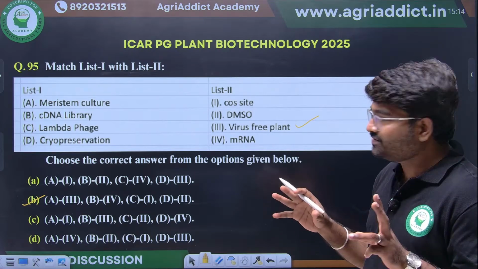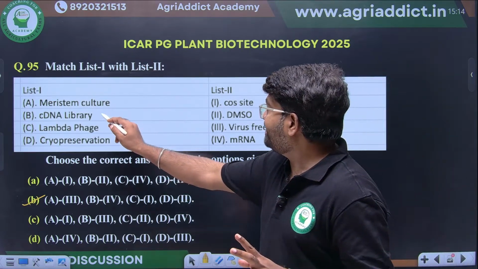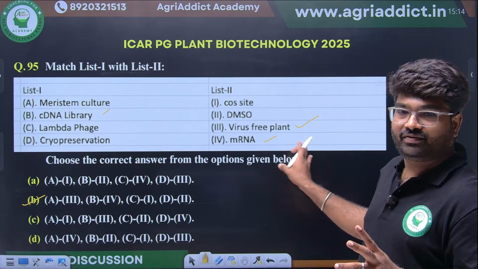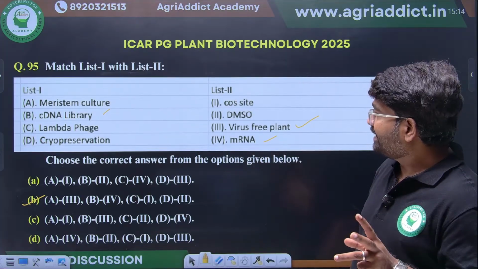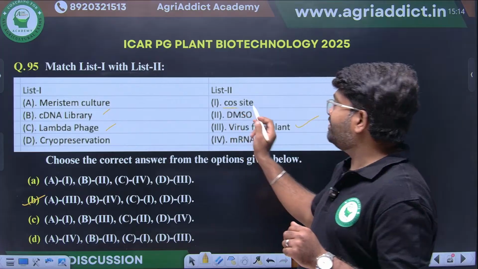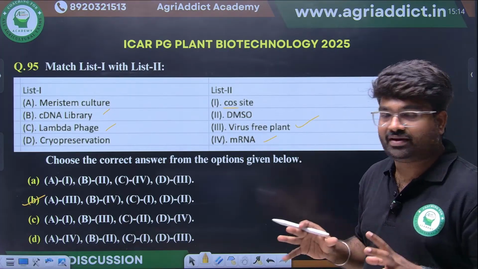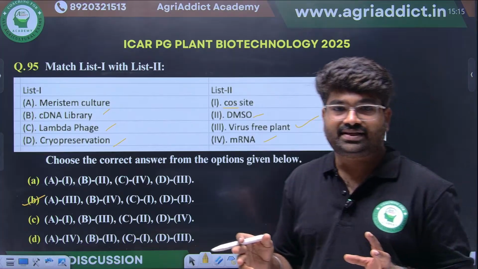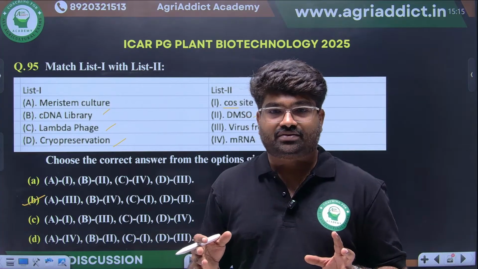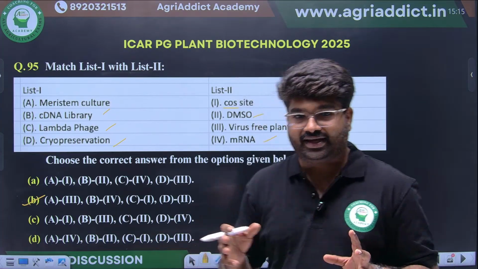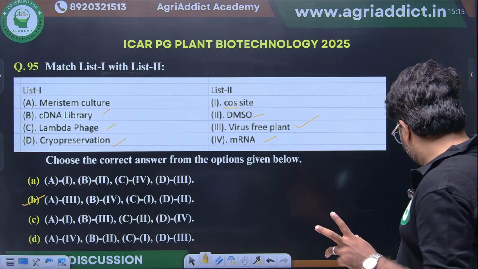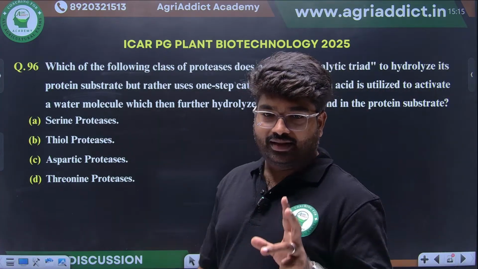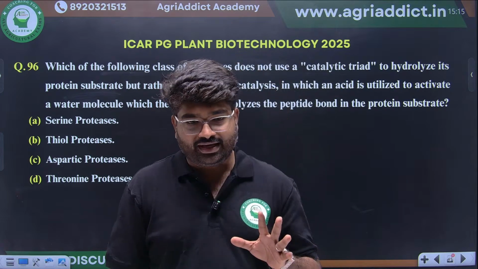For a cDNA library, ultimately mRNA is converted into cDNA, which becomes the cDNA library. Lambda phage has cos sites, that is cohesive sites. For cryopreservation, DMSO, dimethyl sulfoxide, is used as a cryoprotectant.